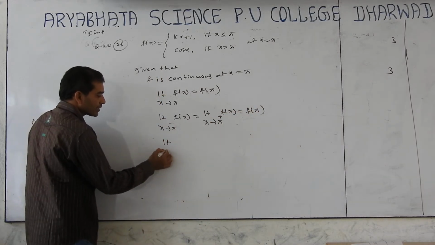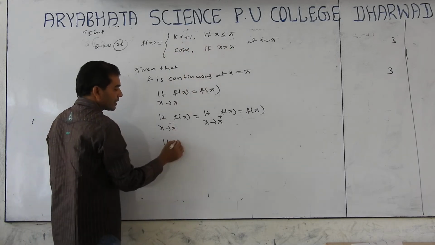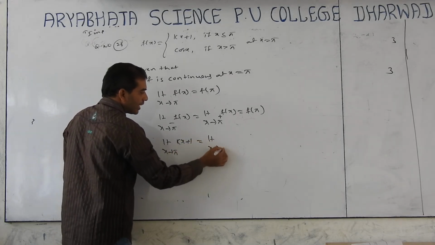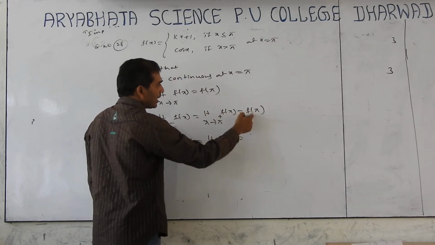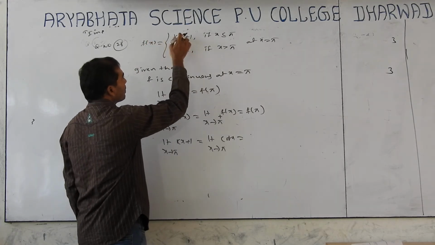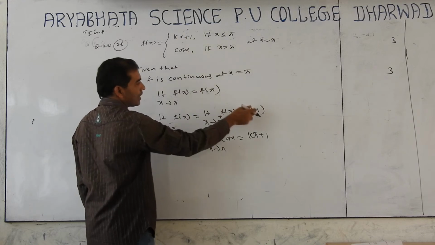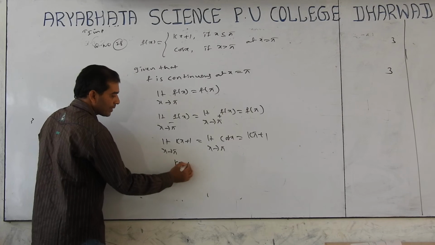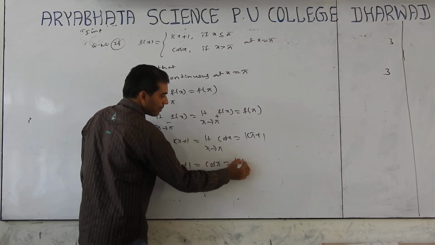Limit of x tends to pi minus, below pi, kx plus 1. Limit x tends to above pi, cos x equal to f of pi. Pi comes under this. Put x is equal to pi: k pi plus 1. Here x is replaced by pi. Put x is equal to pi here: k pi plus 1 equals cos pi.